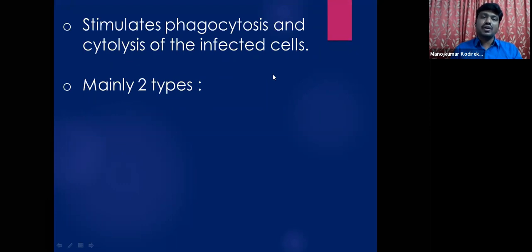Students, as you already know, phagocytosis is the engulfing of a bacterium or pathogens, like swallowing them at a time. That engulfing is called phagocytosis.